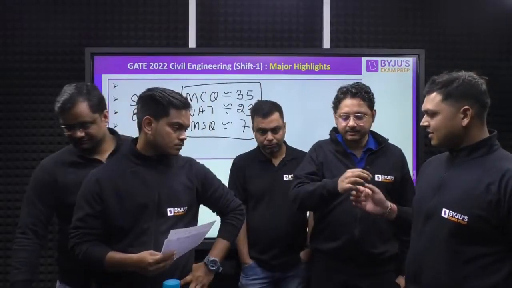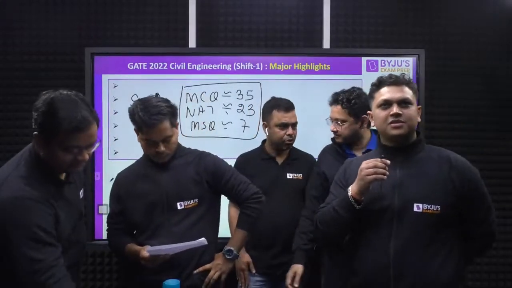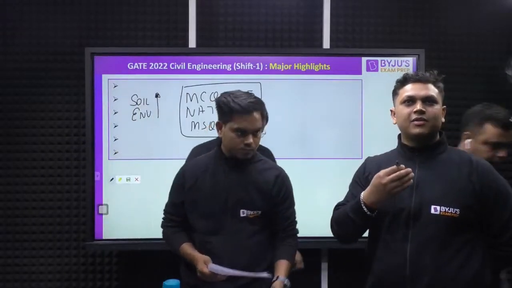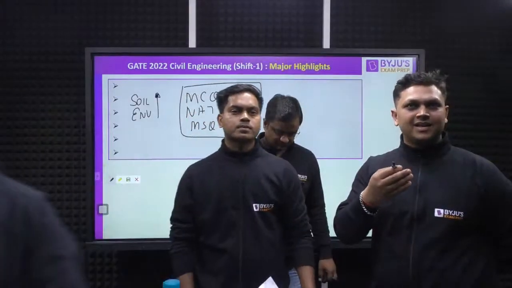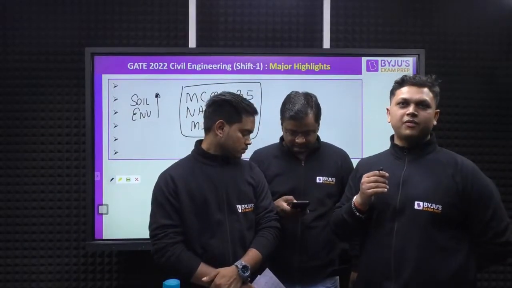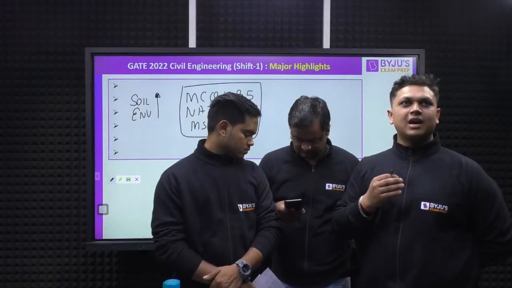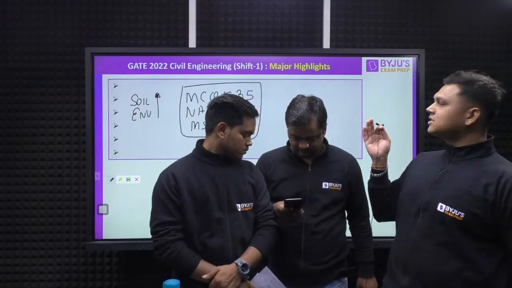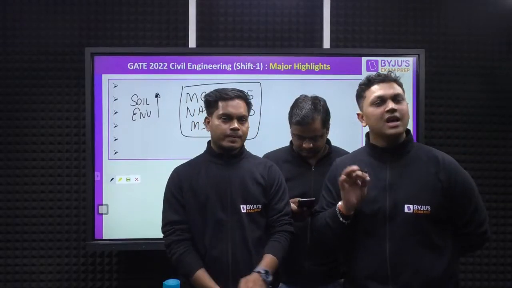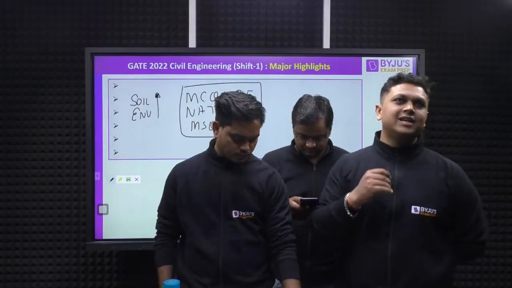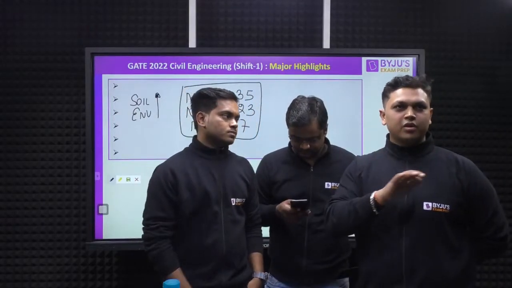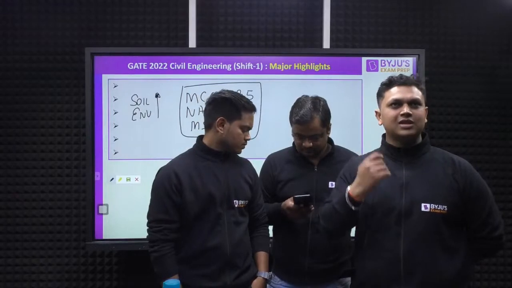Please be with us. It's really nice to see all the sincere students here together to see what kind of paper they can expect in the next session, right? You can already see the weightage of the different types of questions. In the examination we have MCQ as 35 questions, numerical answer type questions as 23 and MSQs as 7 questions. A similar weightage can also be expected in the evening session, because the difficulty level has to be on the same scale for both sessions.